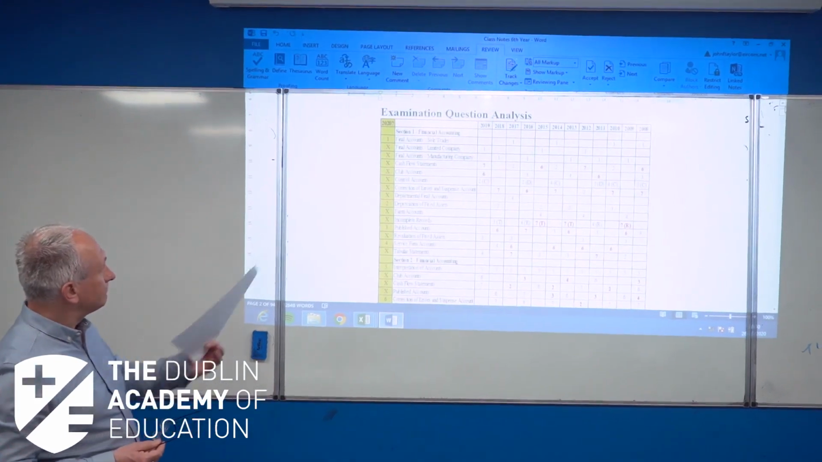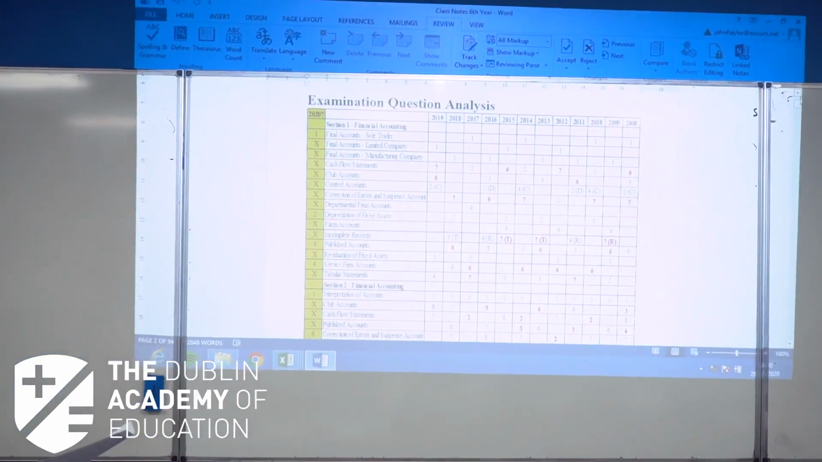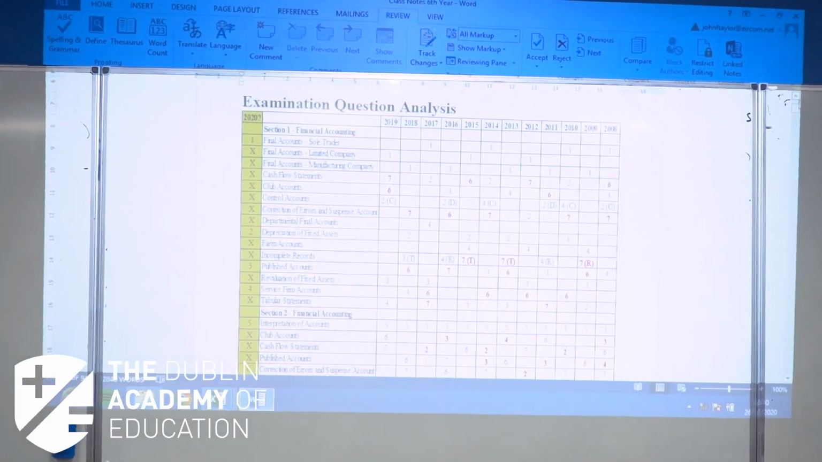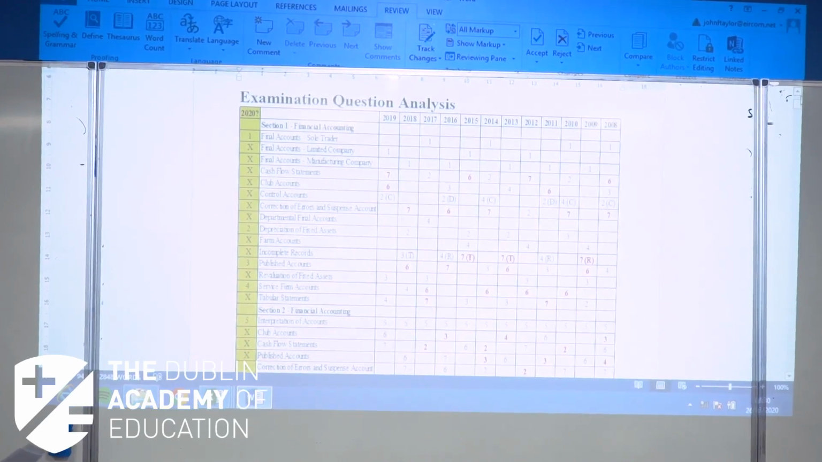We see section 1, obviously, final accounts. It could be a sole trader, a limited company, or a manufacturing company. If you look at the way these questions have been asked in the past, the likelihood is that the sole trader will be asked in 2020. That's not assured, but it is the likely suggestion.